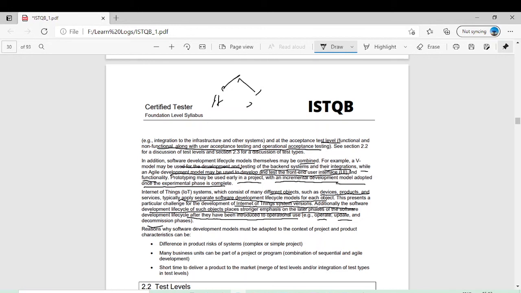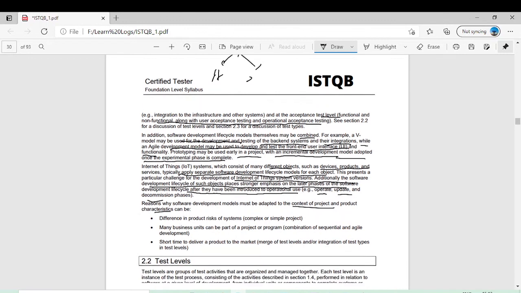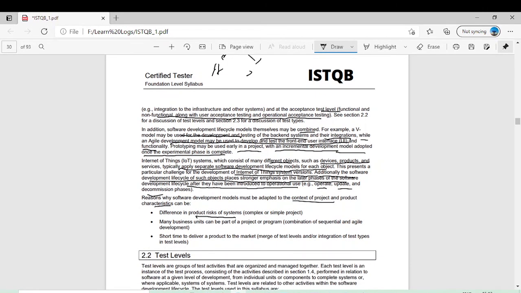The reasons why a software development model must be adapted to the context of the project and product characteristics are, first, differences in product risk of the system, complex or simple. If you have a simple project, and you think I will do it in 2 weeks, go with a sequential model. But if you think a system is complex, safety critical, risk critical, then maybe you can go with the iterative. Many business units can be part of a project or program, requiring a combination of sequential and agile development. You have different business units which are being merged in a complete project. For some you need a sequential model to develop them, and for some you need an agile development method.